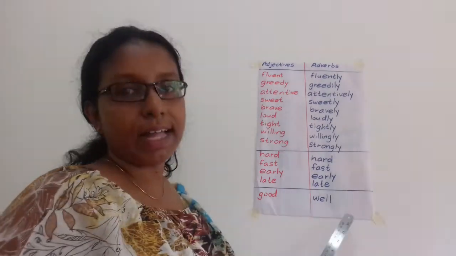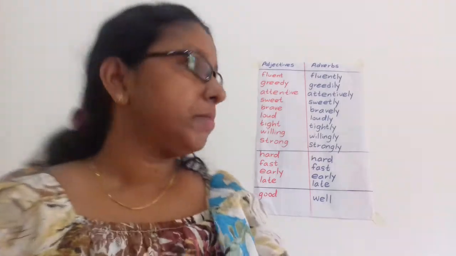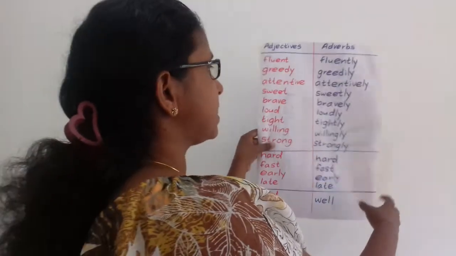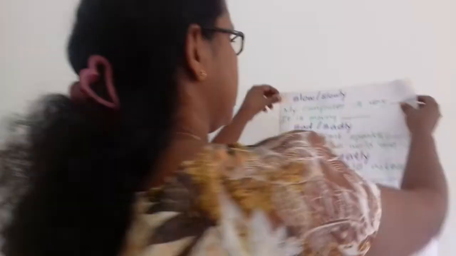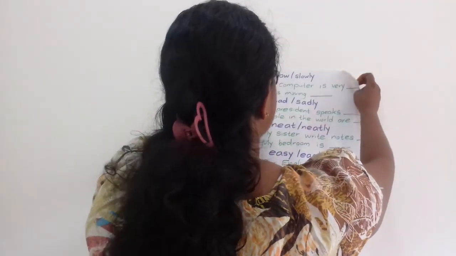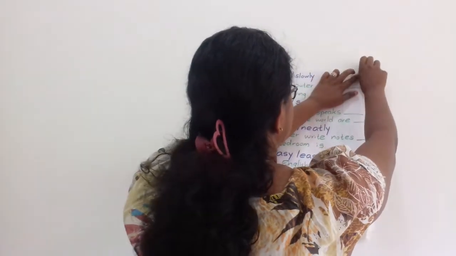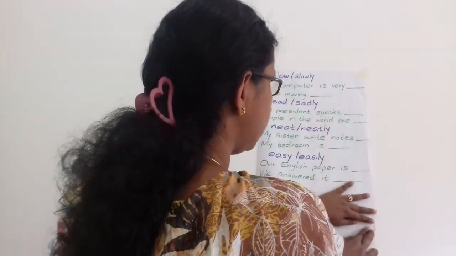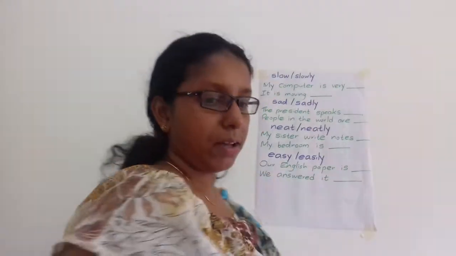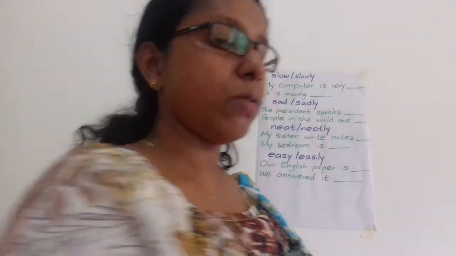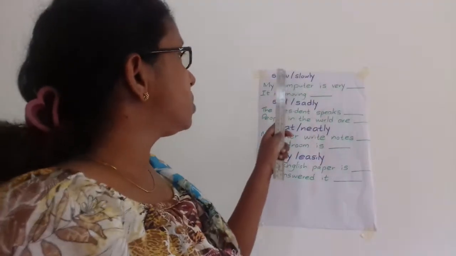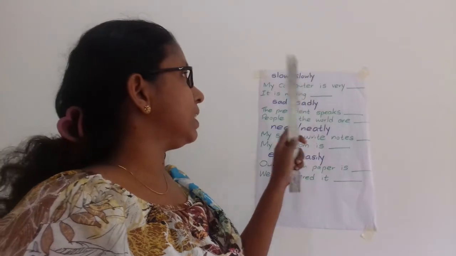Good, well. Okay. Let's have some sentences showing how to use those words differently. Now look at this activity. Slow, slowly.